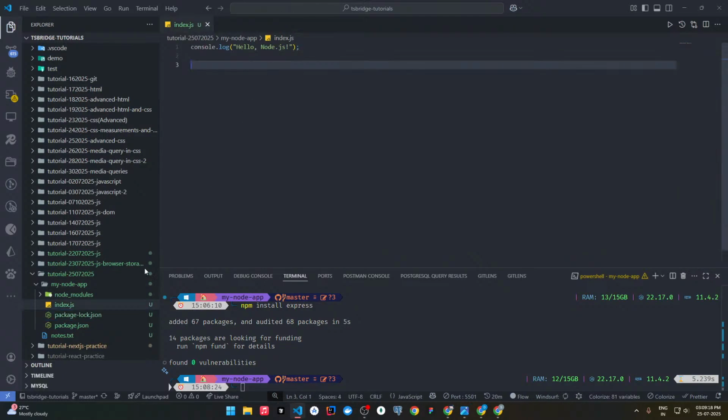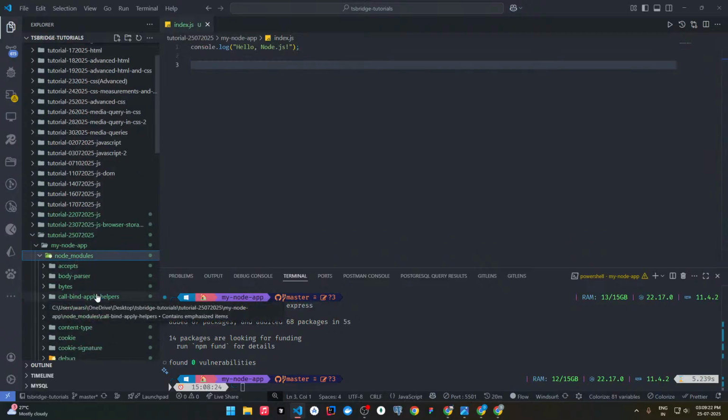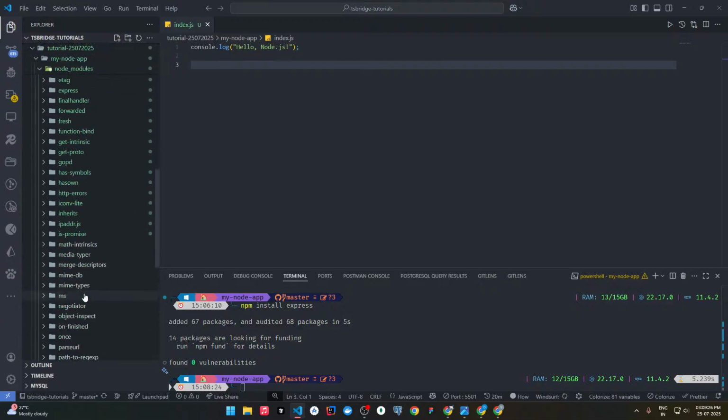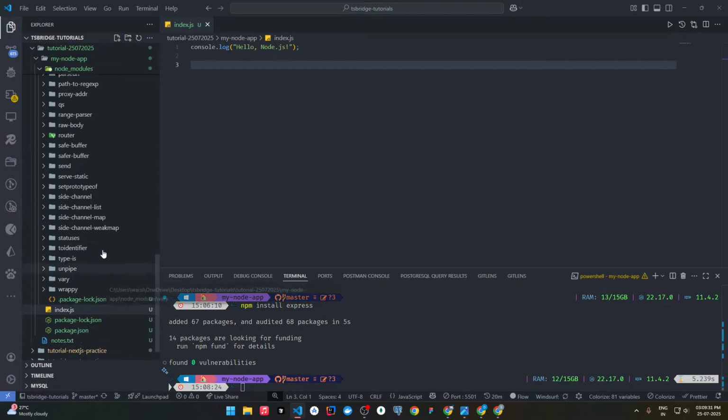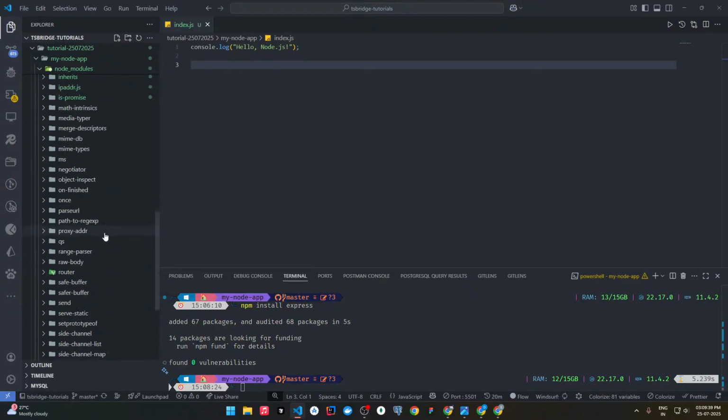And even the dependencies are being installed here. I only installed express.js, but other packages were also installed. What are these other packages? These other packages are dependencies of the package which I installed. Where is express? See, here is express.